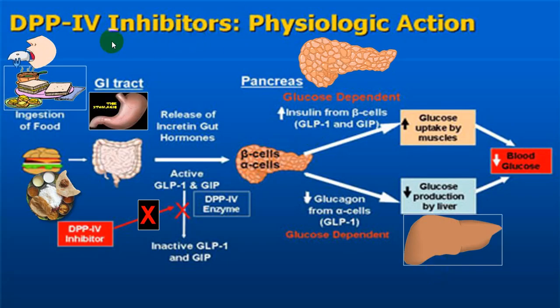With DPP-4 inhibitors, the action is the same, but by inhibiting the DPP-4 enzyme, there is more GLP-1 available. It is not converted into inactive form, and that will have a physiological effect on the pancreas, brain, liver, etc. So it is an increased physiological effect, because GLP-1 remains in the blood for a longer period.